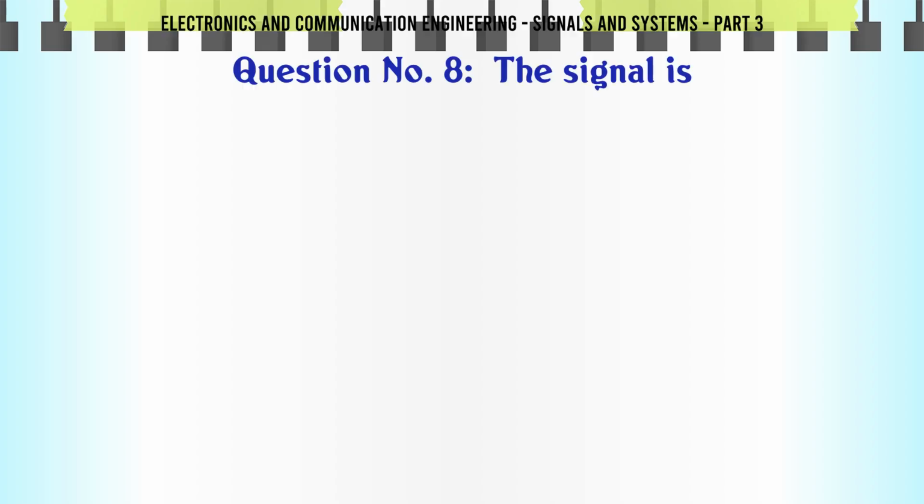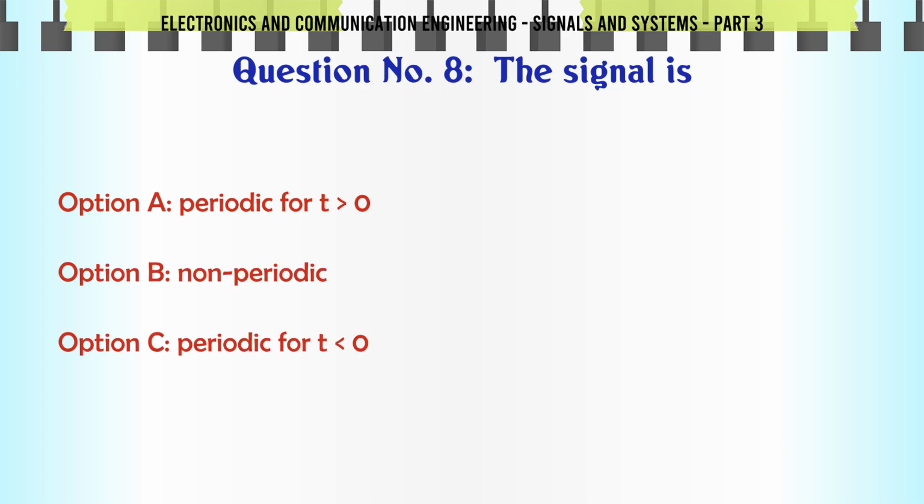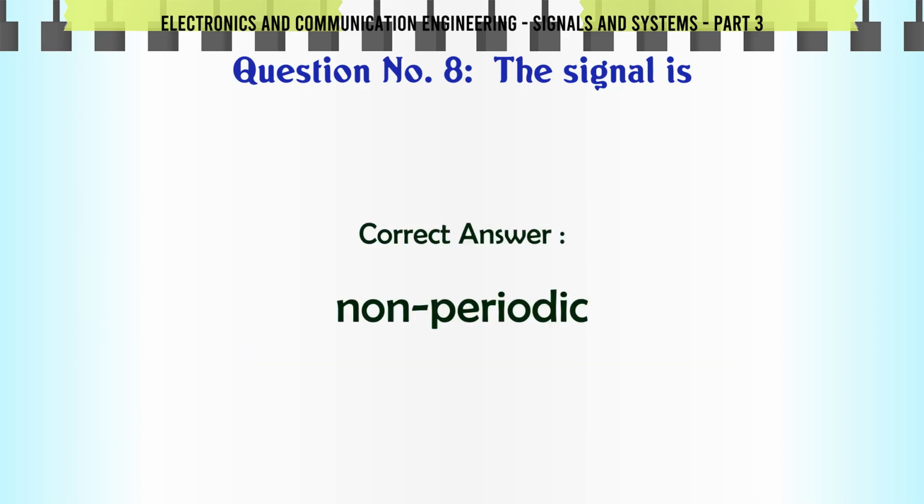The signal is: A, periodic for T0; B, non-periodic; C, periodic for T0; D, depends on T. The correct answer is non-periodic.